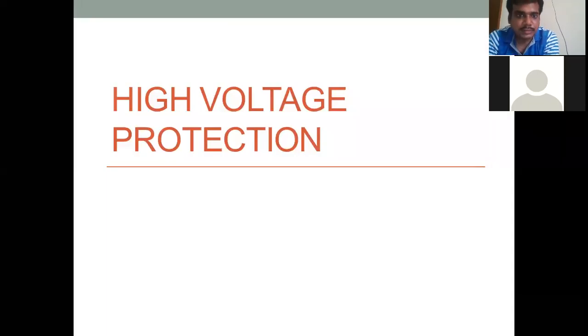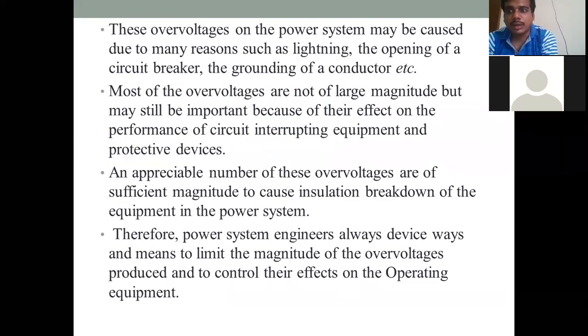So high voltage production. All power system devices need high voltage protection. All these devices will be affected by high voltage. The main causes of over voltages are classified basically into two types: internal causes and external causes. The external one is what you have studied, which is called lightning.